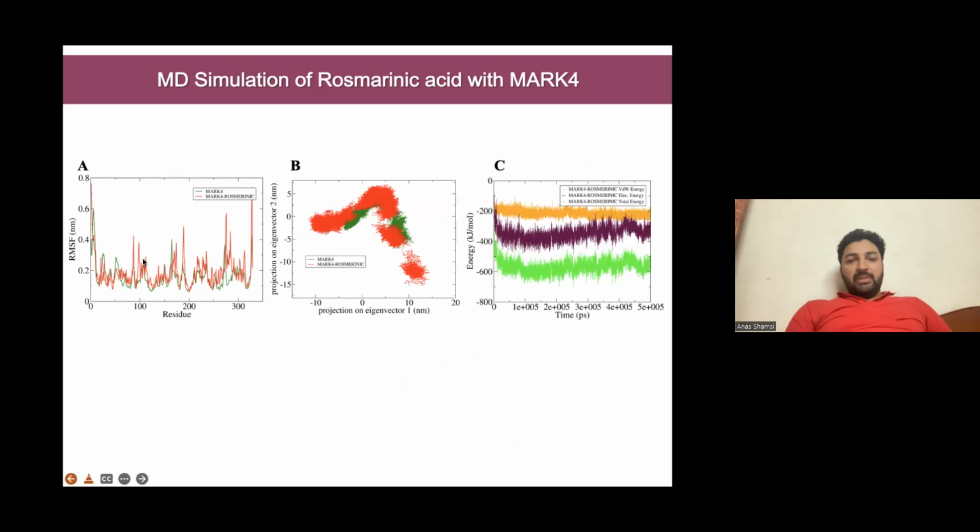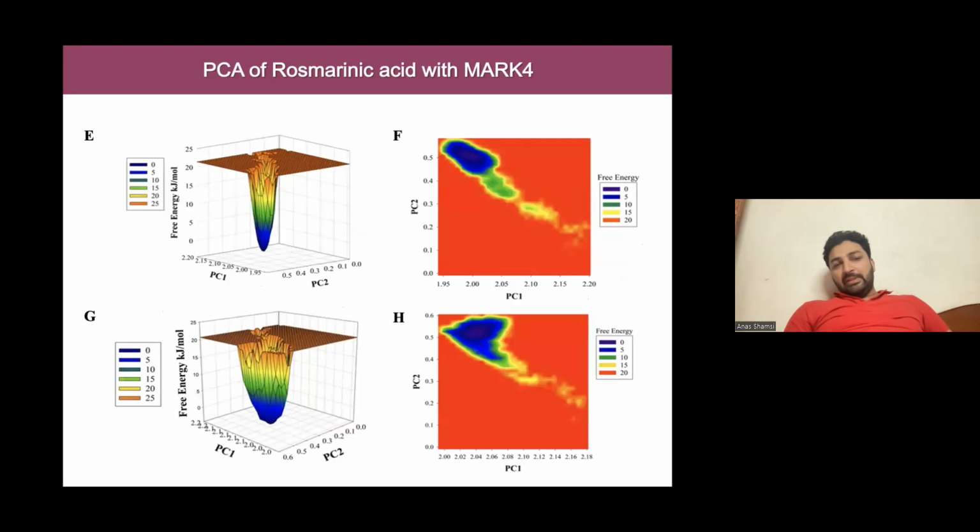Similarly, we can see in RMSF and PCA vector analysis, and this is the total energy analysis. All these studies suggest that once rosmarinic acid goes and binds to MARC4, it increases the stability of MARC4, and the complex is stable throughout the trajectory of molecular dynamic simulation. This is the PC analysis.